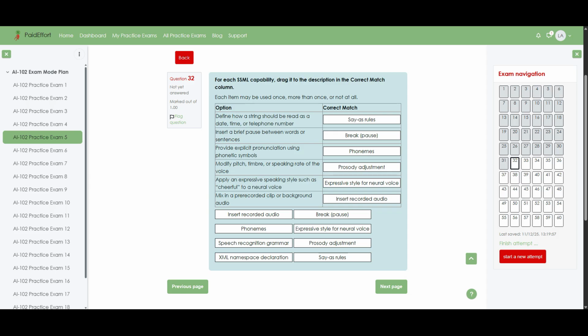Prosody adjustment controls pitch, timbre, and speaking rate, so it is the tool you use to make the voice sound higher, slower, faster, or richer overall. Expressive style for neural voice applies emotional styles such as cheerful or excited, adding personality and making neural voices feel more lifelike. Finally, insert recorded audio allows you to mix in pre-recorded clips or background sounds so they play inside the synthesized output, which is useful for jingles, alerts, or ambient audio behind the narration.